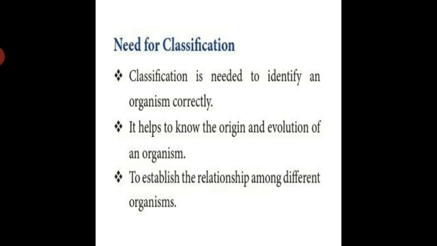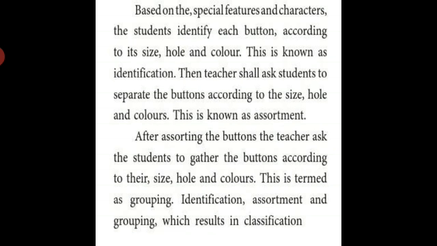Based on that we can classify which is worm like animal, which is vertebrate, which is invertebrate, which is warm blooded and which is cold blooded. After we know these things, then we can classify animals or plants.